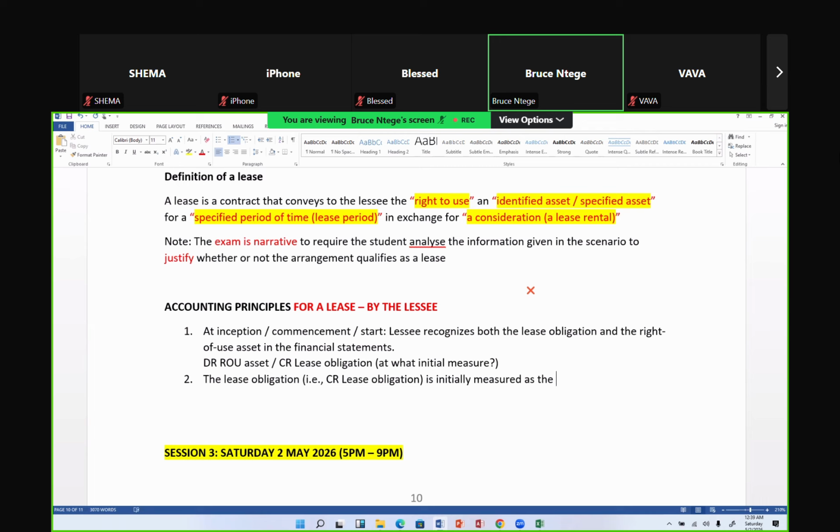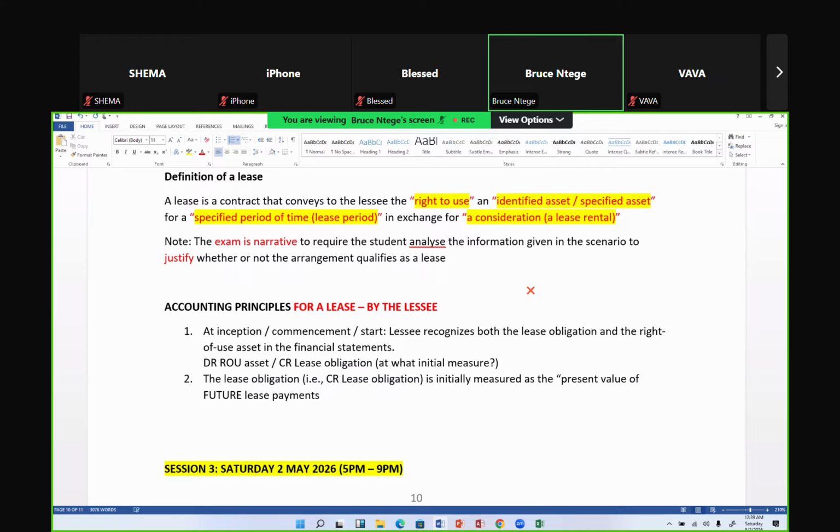So we're going to get it as the present value of future lease payments, we put that in capital letters. So that's the statement, that I'm getting the present value. That's what present value implies. You're going to discount.